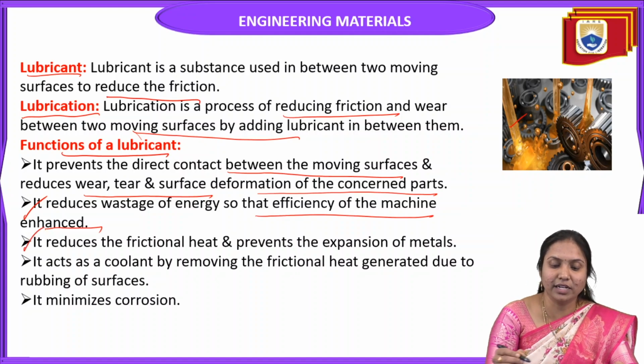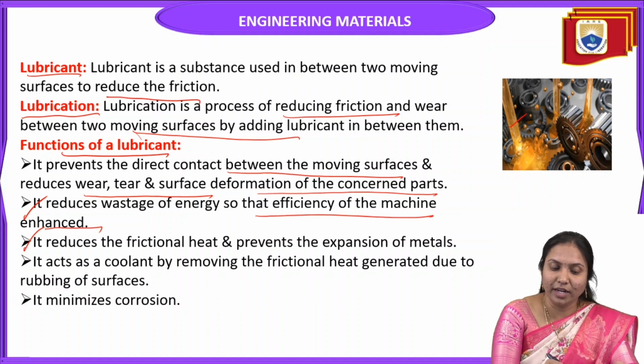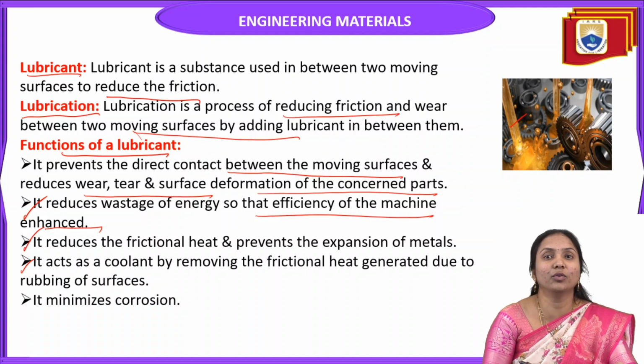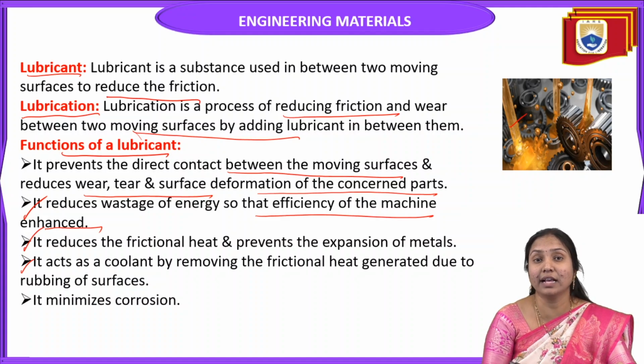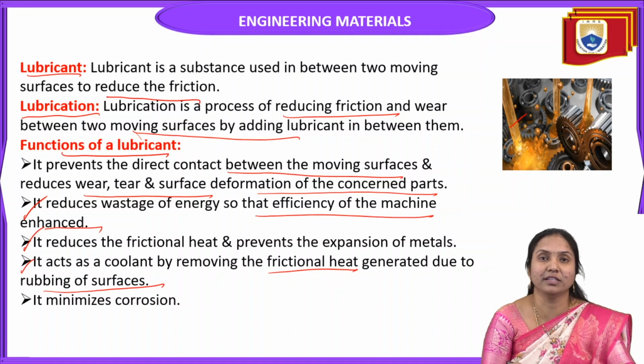The next one is that it reduces the frictional heat and prevents the expansion of metals. The fourth one is that it acts as a cooling agent, that means it acts as a coolant by removing the frictional heat generated due to rubbing of surfaces.